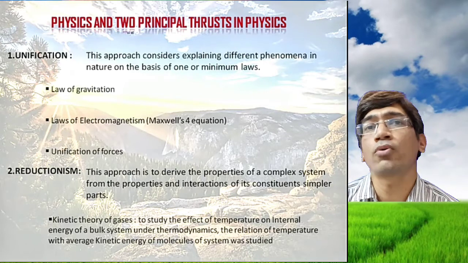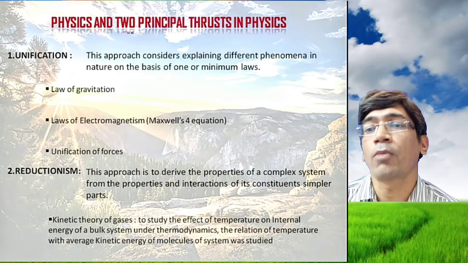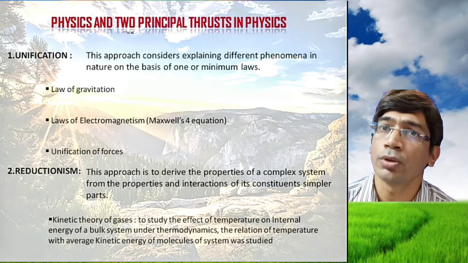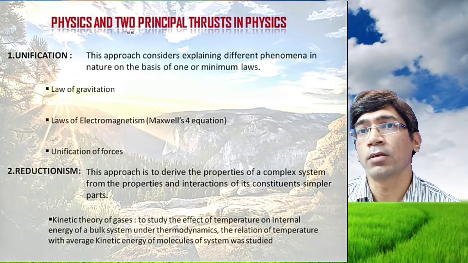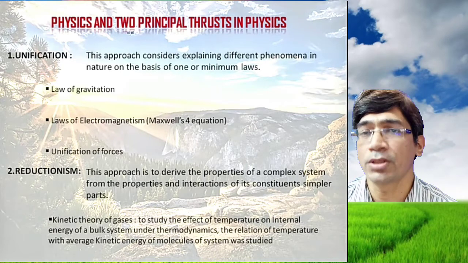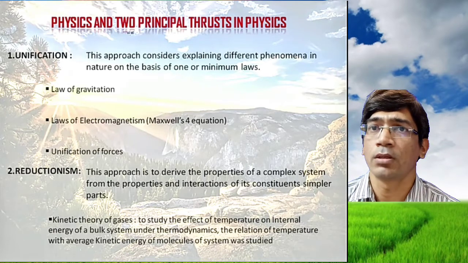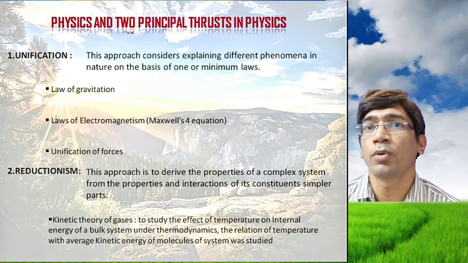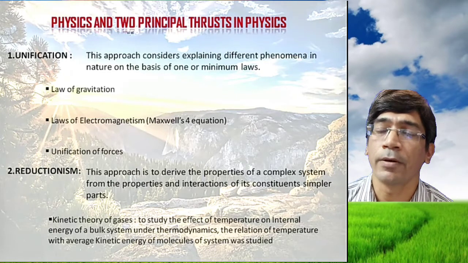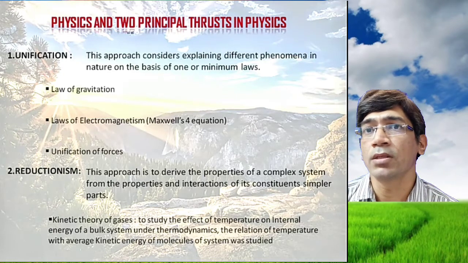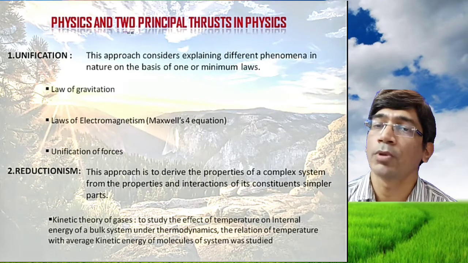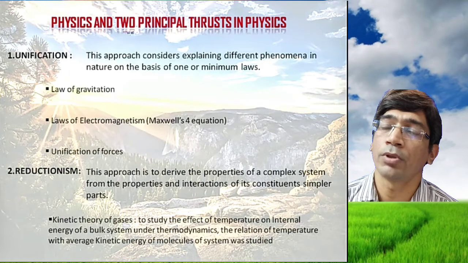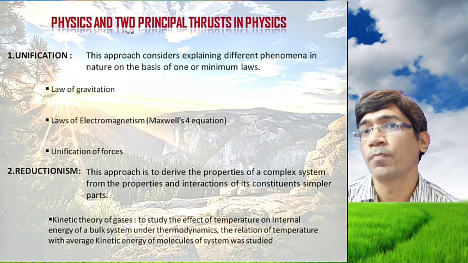It is the effort to solve a complex problem by breaking it into simpler parts. Take a thermodynamic system. A thermodynamic system can be explained using its constituent quantities like the kinetic energy of the molecules or the kinetic energy of the atoms.